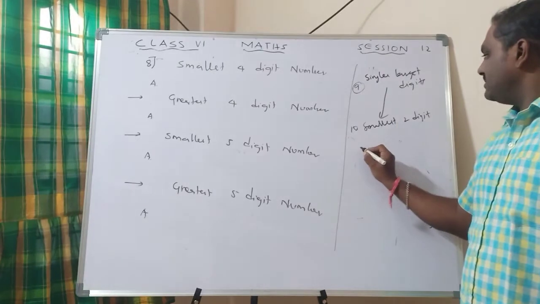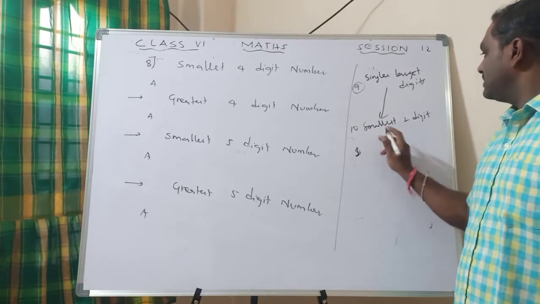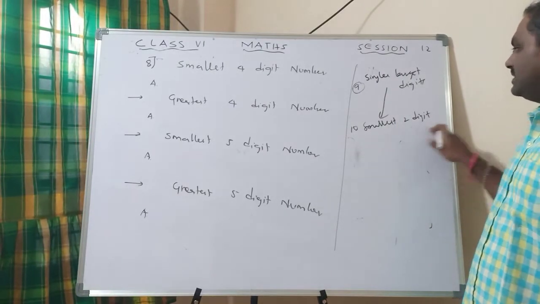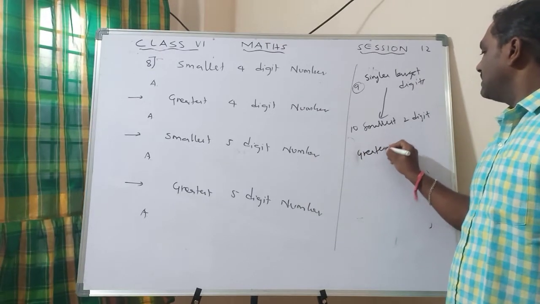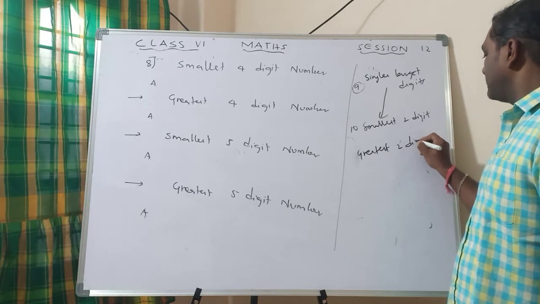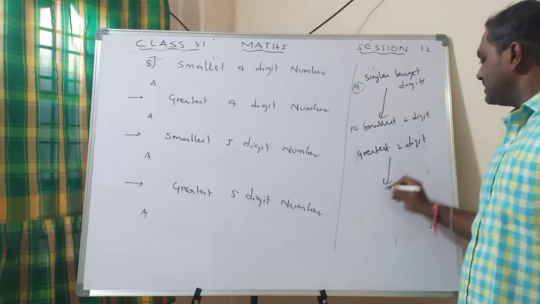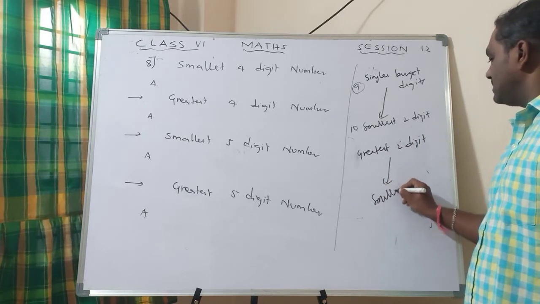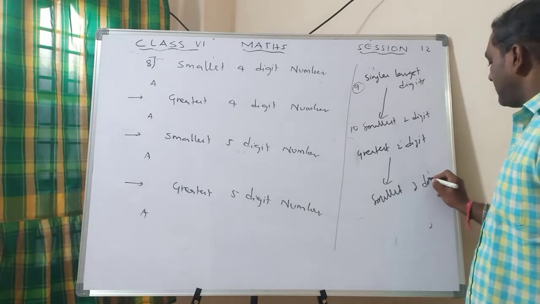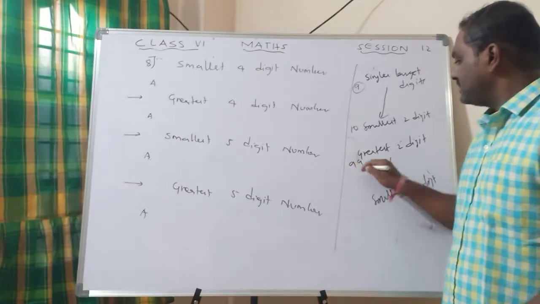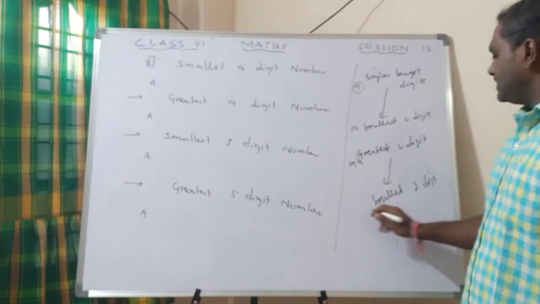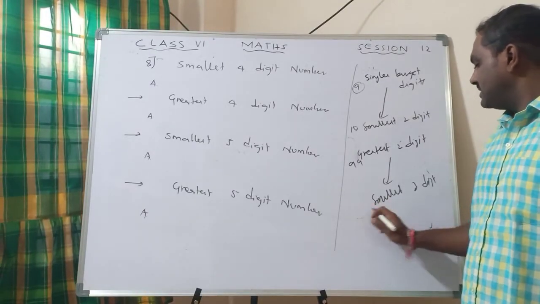Single, smallest 2-digit number, greatest 2-digit number. After this you will get the smallest 3-digit number. What is the greatest 2-digit number? 99. The next number becomes the smallest 3-digit number. So the smallest 3-digit number is 100.